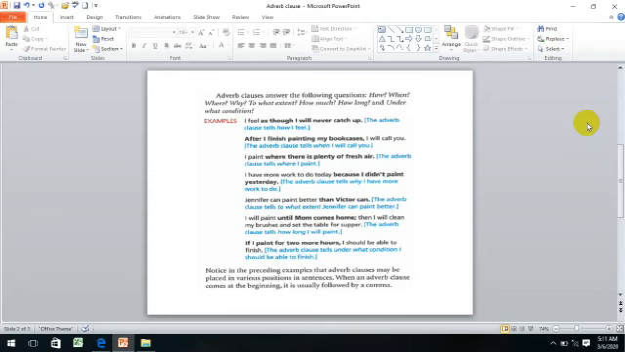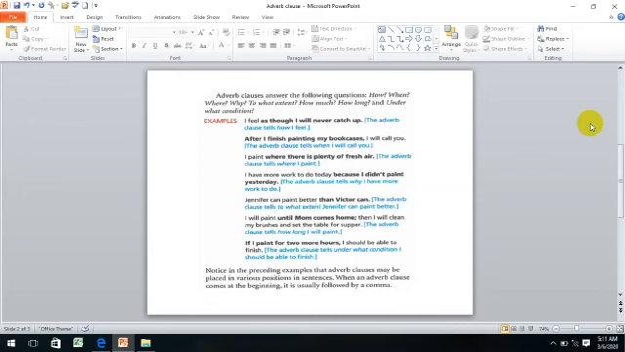The last one. If I paint for 2 more hours, I should be able to finish. It's easy because we have if, the subordinating conjunction, and the adverb clause is if I paint for 2 more hours. And it tells us under what condition I should be able to finish.